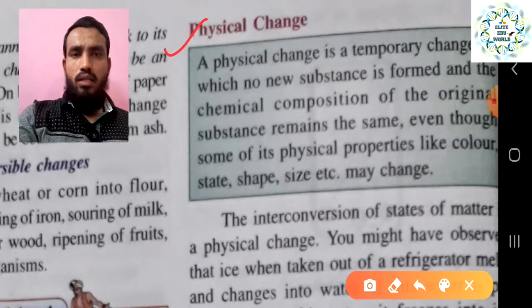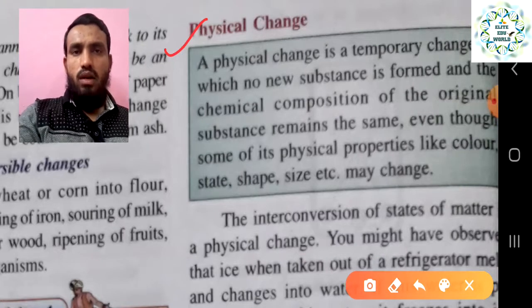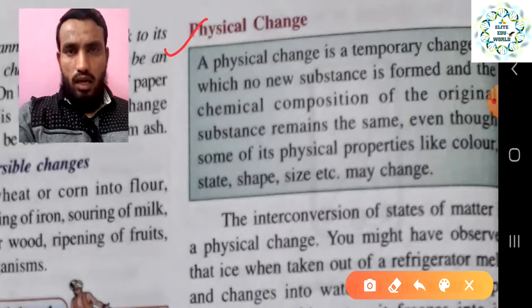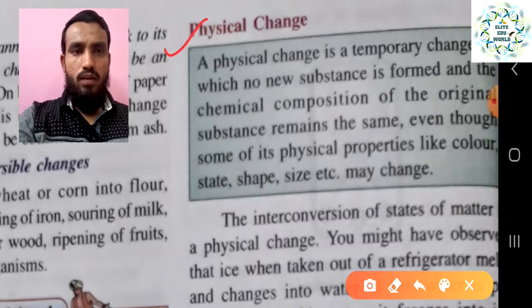So what is a physical change? First of all, it is a temporary change. No chemical property of the substance changes, and no new substance is formed. And the next thing, the physical properties like shape, state, size, color can change in a physical change. These are the characteristics on the basis of which we can understand which is a physical and which is a chemical change, right?